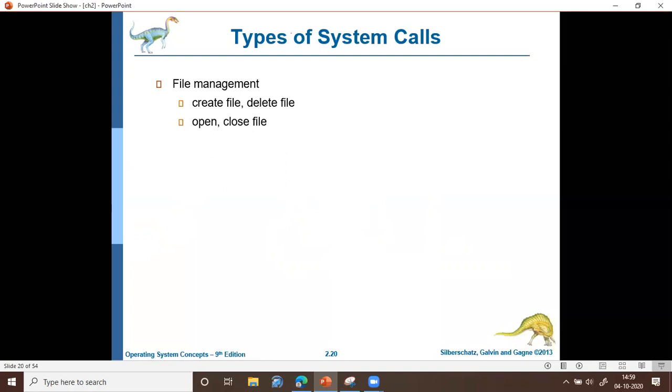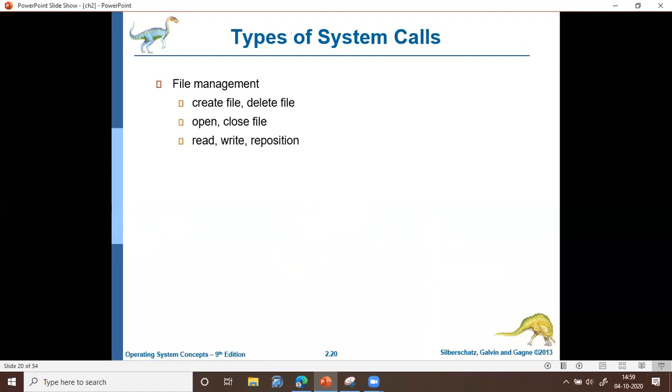And also we have system calls to read, write, and reposition: to perform a read operation on the file, to perform a write operation to the file, and to reposition the file pointer. Currently the file pointer may be pointing to the 10th location, but you may want the pointer to point to the 30th location. That is called repositioning the file pointer. So there are system calls available for that also.